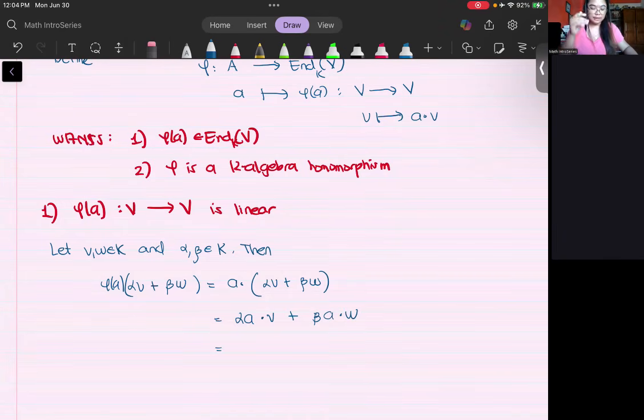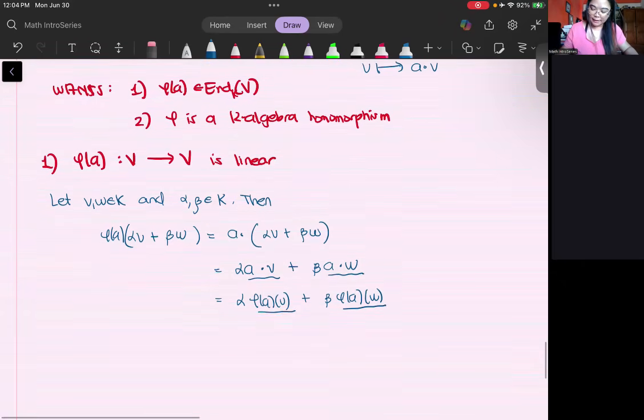You can do all the necessary steps to lead to this equation, but you use the fact that you have a module over a K algebra. And this is defined to be alpha phi of A of V, this entire thing here, plus beta phi of A of W, this entire thing here. And so we have a linear map.